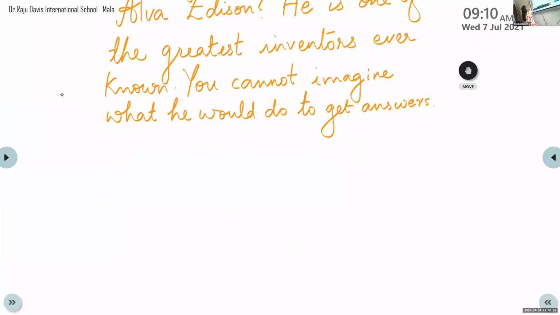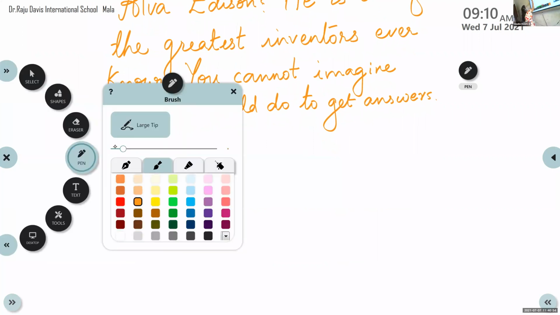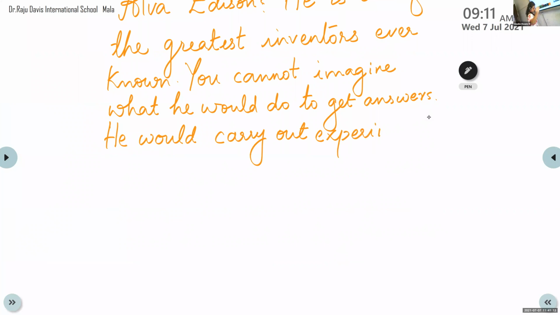So what is the correct one? He would. WOULD. Very good. That's the correct word. He would carry out experiments to find the answers.